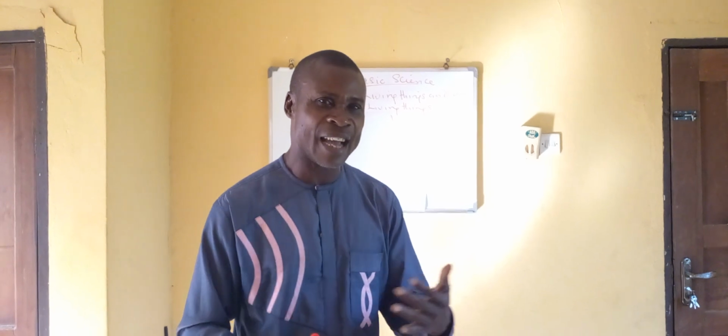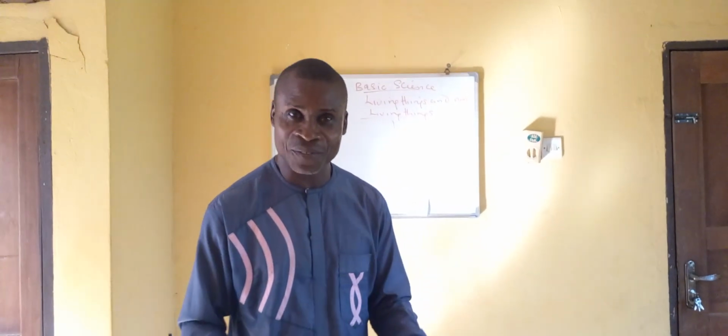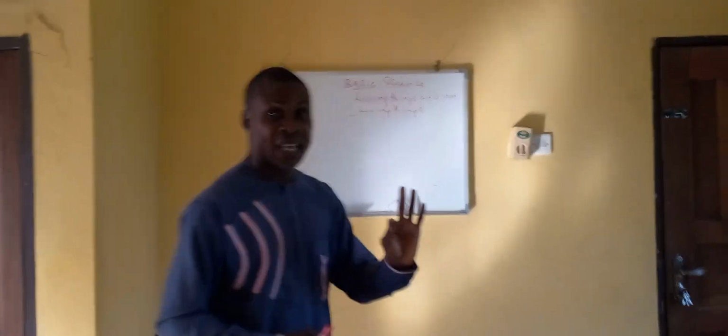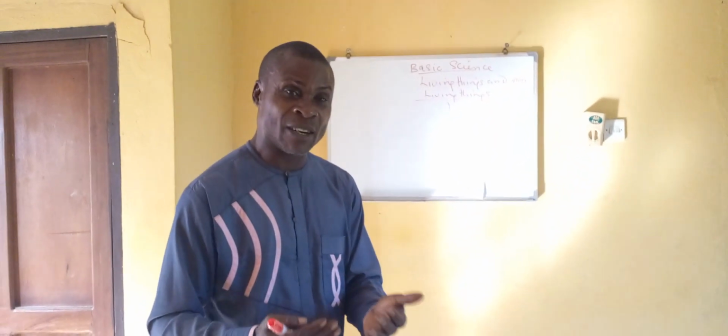Living things are those that have life, whereas non-living things do not have life. And we want to look at some characteristics of living things so that I can also give some examples.